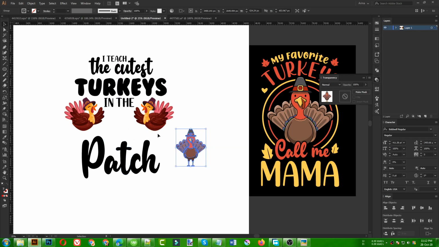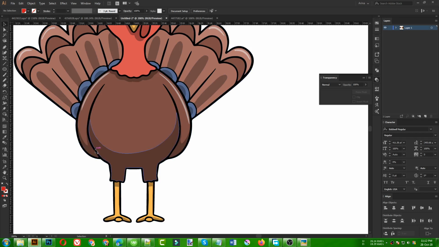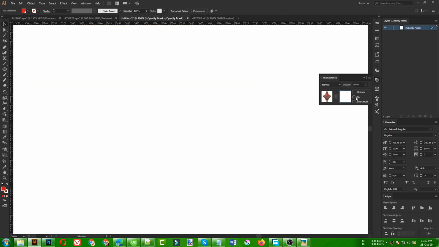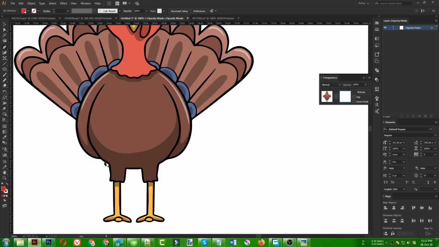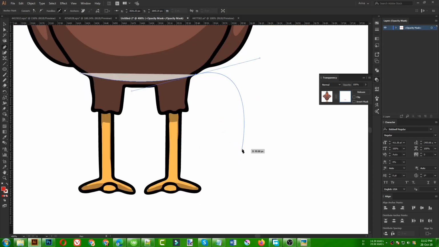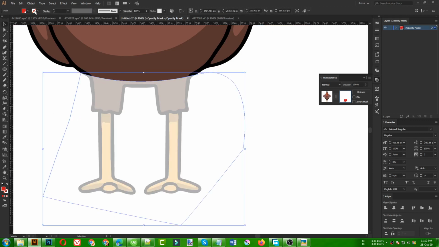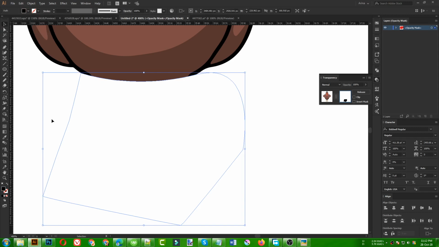But as we are not using any legs for those two turkeys, I can simply select that. I'm selecting that turkey again, opening the transparency. I'm clicking on these two areas to make it look like. Okay, sorry for that, I need to click here on some kind of point, and then I can draw a line like this. Then I can simply draw some lines like this, but it must be in black to hide those parts.